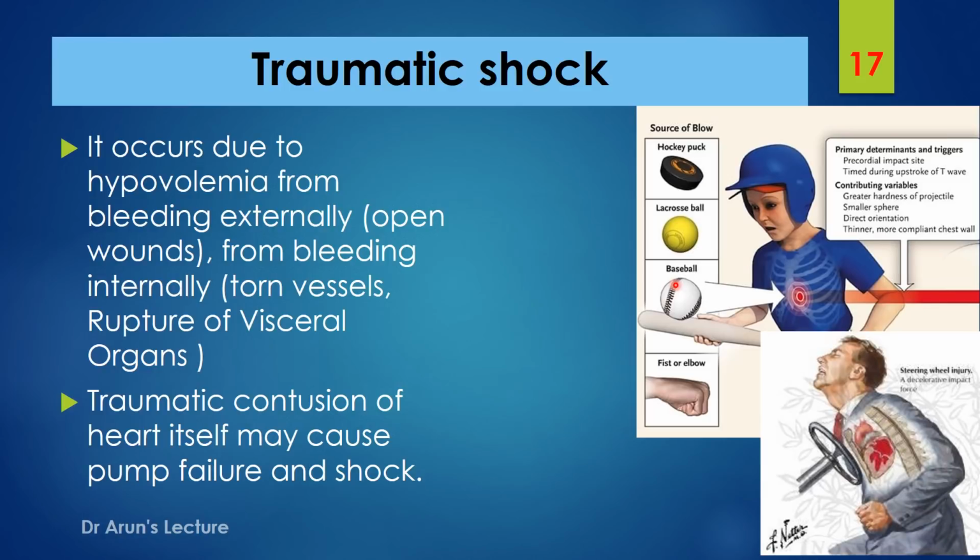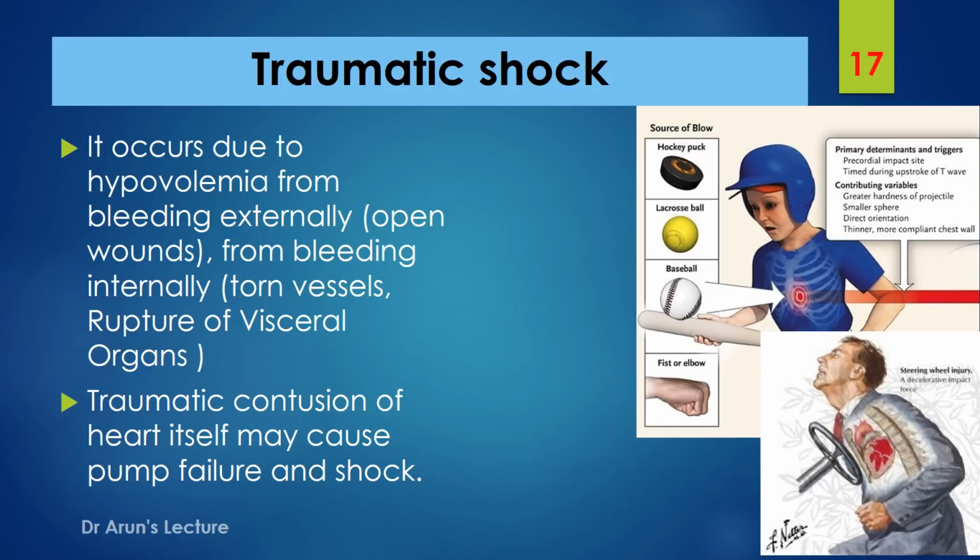The most common example is a high-speed motor vehicle accident where a steering wheel collides with the anterior chest wall and the underlying soft tissue like the heart is injured. It is a combination of both, either external or internal bleeding, that can result in traumatic shock.